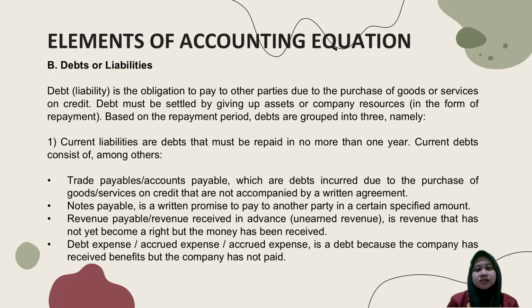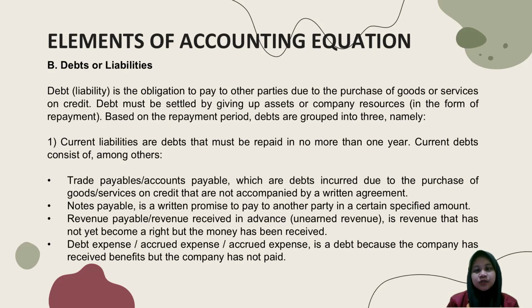Number one, trade payable or accounts payable, which are debts incurred due to the purchase of goods or services on credit that are not accompanied by a written agreement. Number two, notes payable is a written promise to pay another party a certain specific amount.